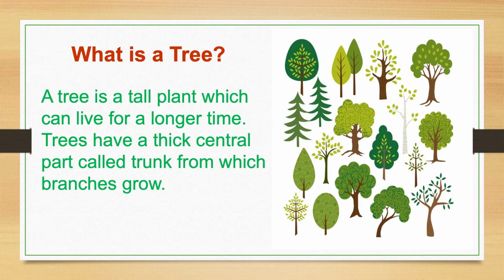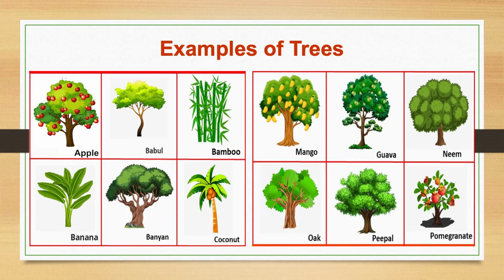Trees are those tall plants which can live for a longer time. Trees have a thick central part which is called trunk, from which branches grow. Trees have the ability to grow tall and increase in size in all dimensions. Here you can see many examples of trees: apple, mango, papaya, neem, ashoka, coconut are all examples of trees.